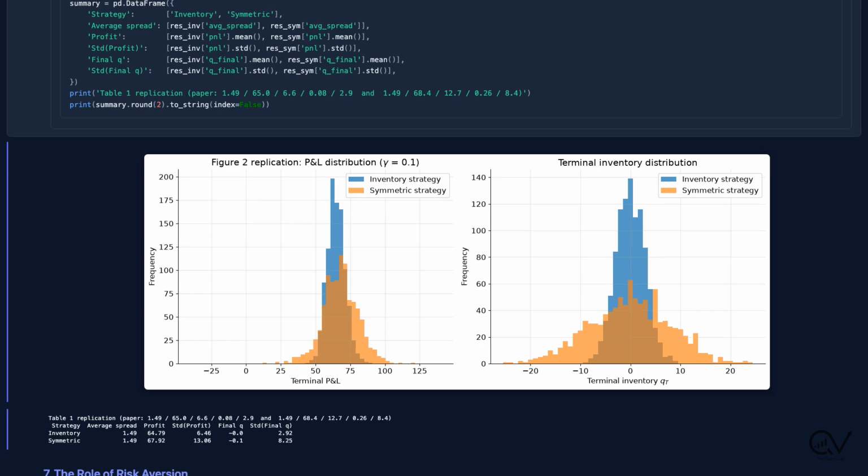Terminal inventory for the symmetric strategy spreads out across plus or minus 20 shares. The inventory strategy clusters hard around 0. And our printed table lines up with the paper's table 1, roughly 65 profit at 6.6 standard deviation against 68 at 12.7. Half the risk for 5% of the edge.